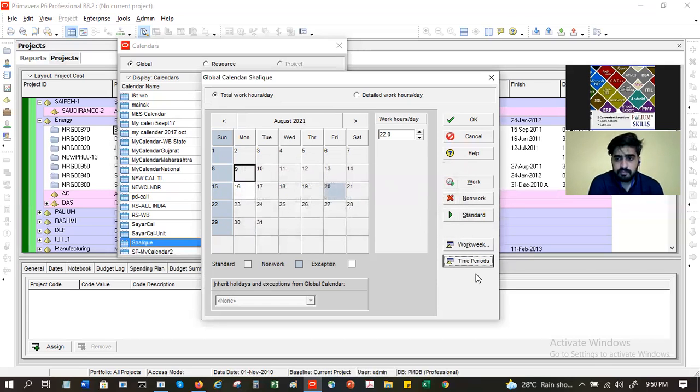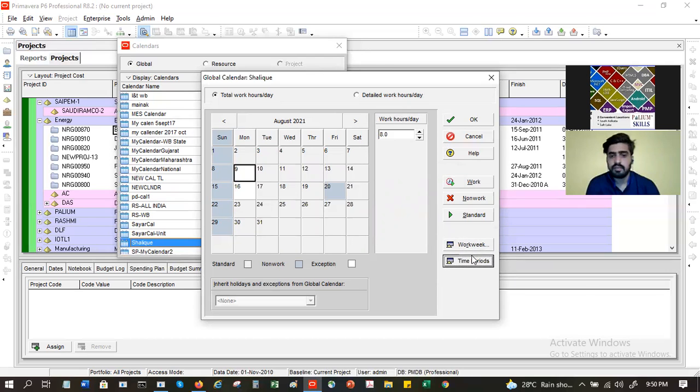Clear? So I have time periods, work week, standard, non-work, work. All of them understood? Okay. Now see, here I have standard work hours as day 22 hours. Suppose I want to change it, I can reduce it to as many hours as I want. Let's say it becomes 8 hours.